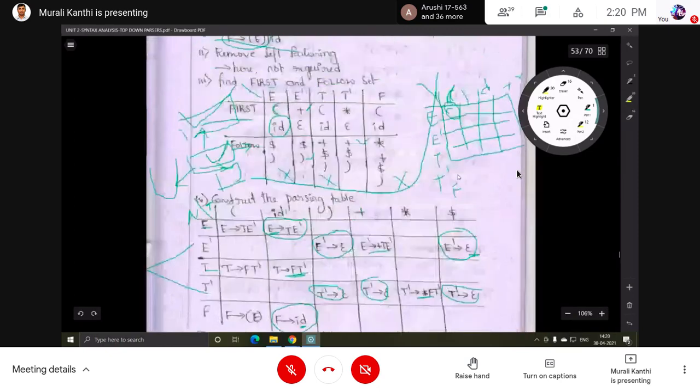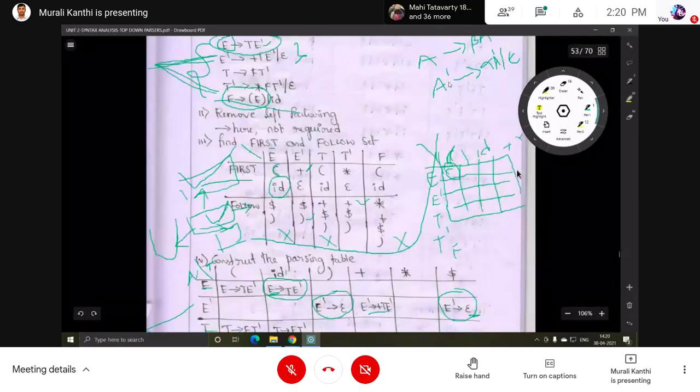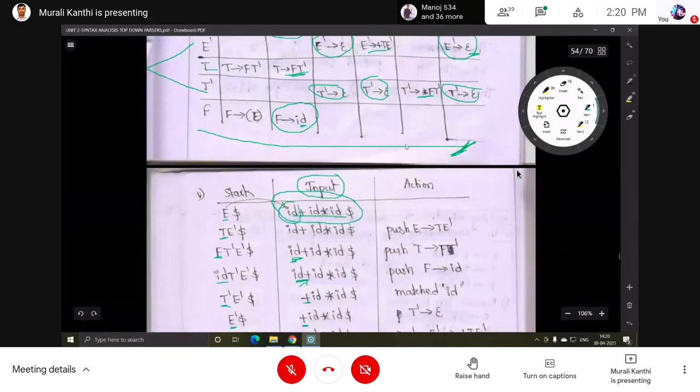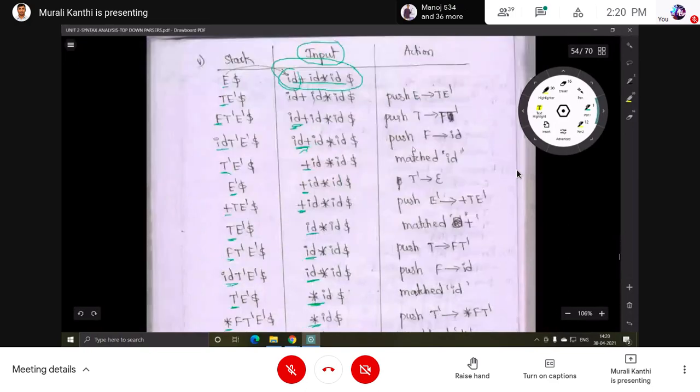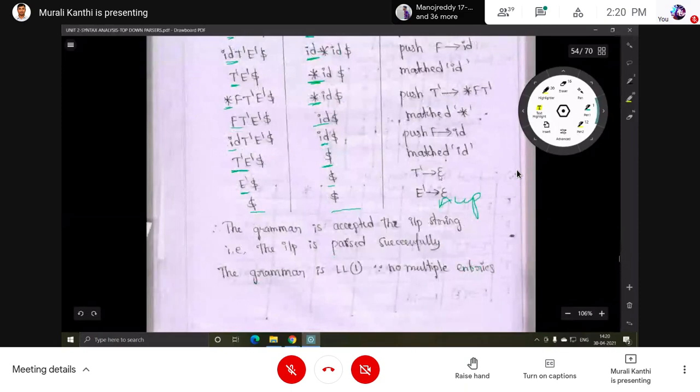And there is one more type of question: check whether the given grammar is LL1 or not. For this question, the answer is the same as for constructing a predictive parser. For LL1, there is one extra thing after table construction. One point is enough to write: the grammar is LL1 because there are no multiple entries in the table.